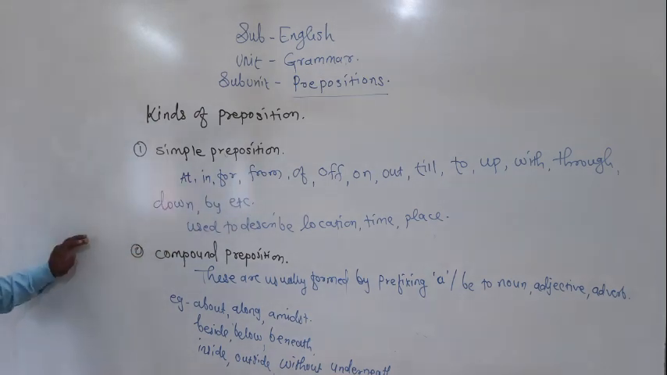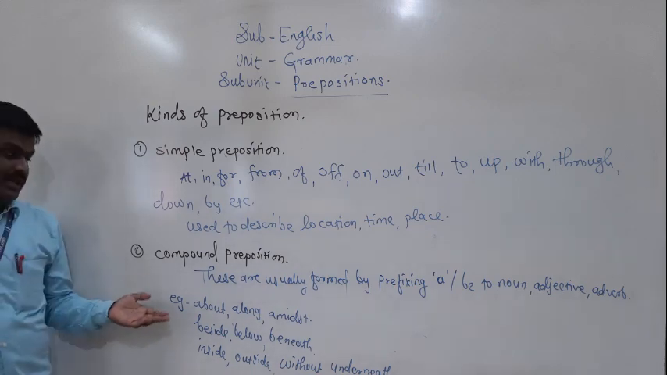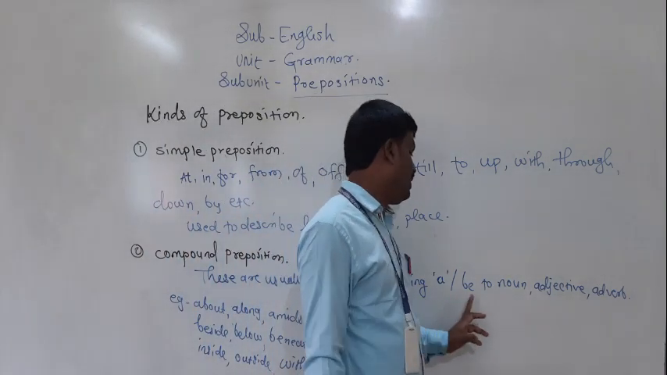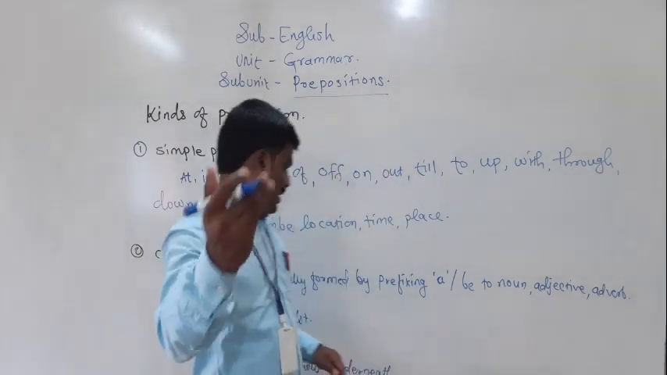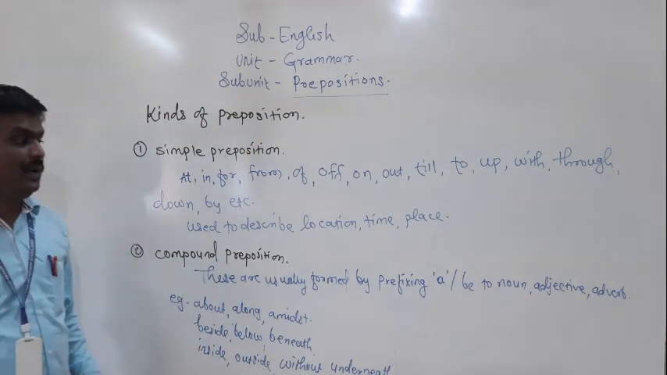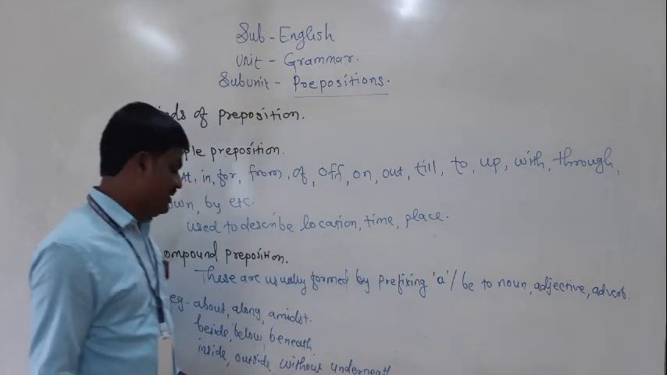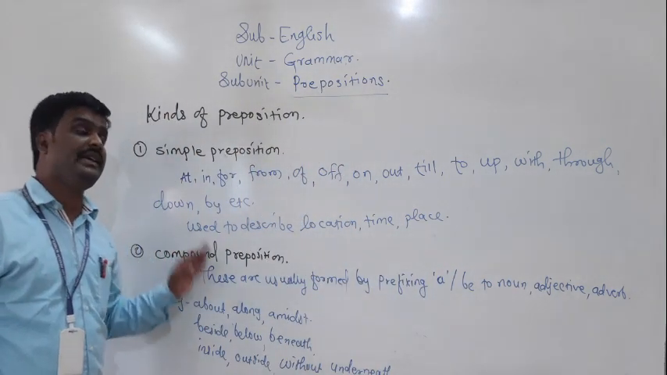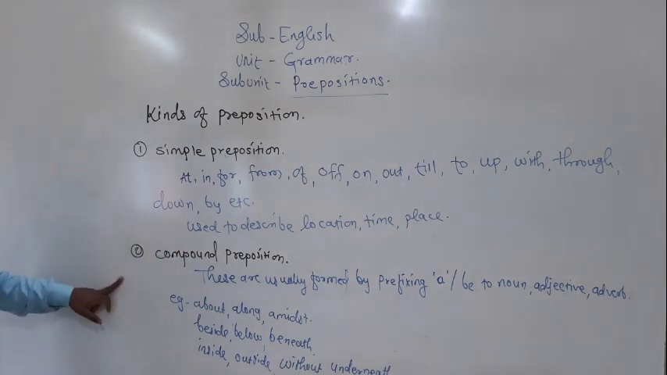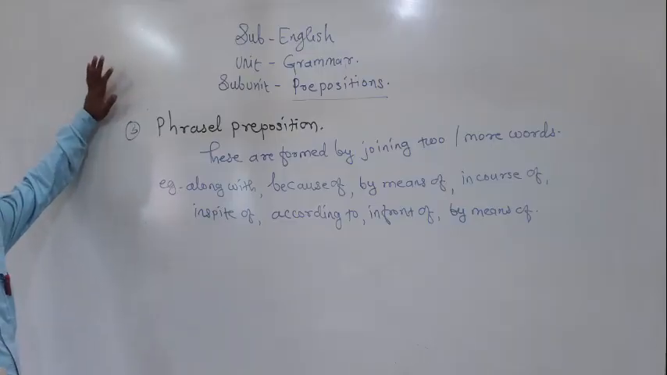The next type is the compound preposition. Friends, these prepositions are usually formed by prefixing a or b. For example: between, along, amidst, beside, beneath, below, and with an adjective or adverb, without, underneath. These come under this category. The first type is the simple preposition, the second is the compound preposition, and next is the phrasal preposition.